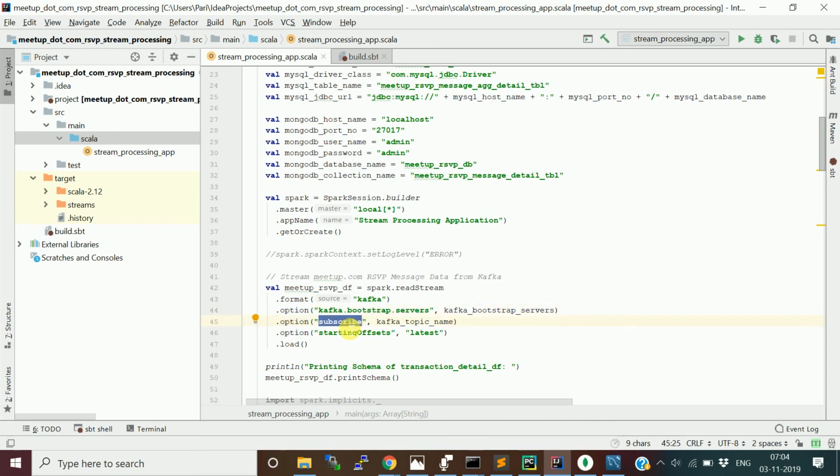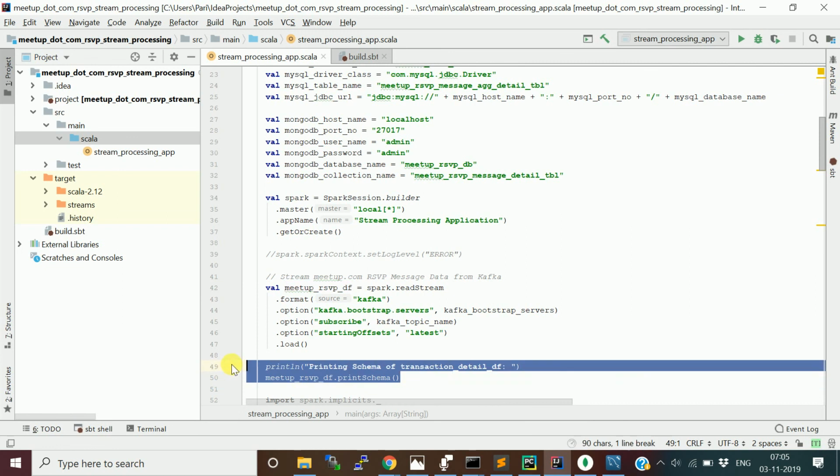Then provide the subscribe option, which is the topic name. Then the starting offset, which is basically whether you want to get the latest message from the Kafka topic, or messages from the beginning. I just want to get the latest one, and this dot load will actually load this data into this data frame for every trigger interval. I set the trigger interval in the below section of the code. I will explain that.